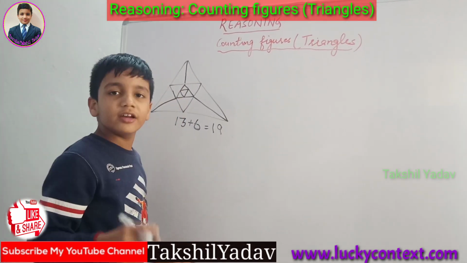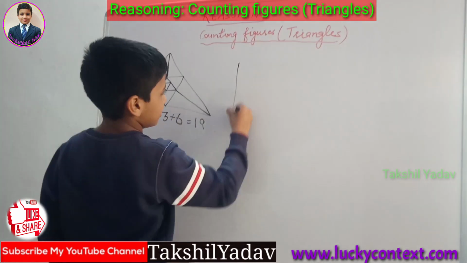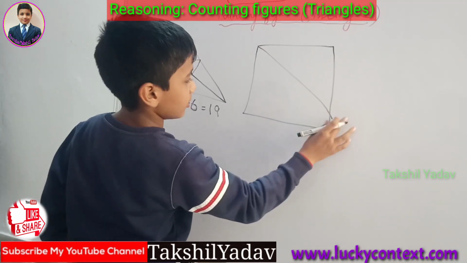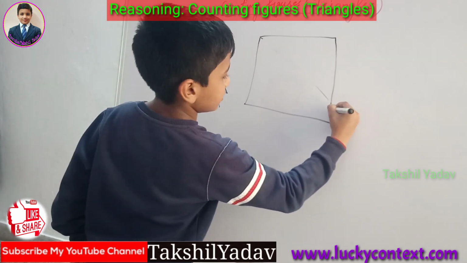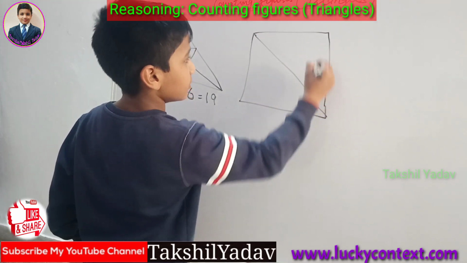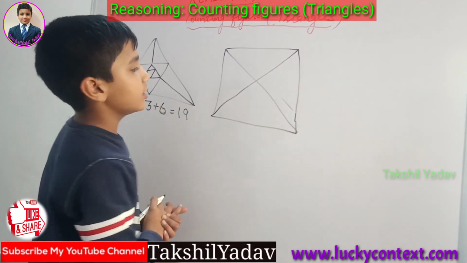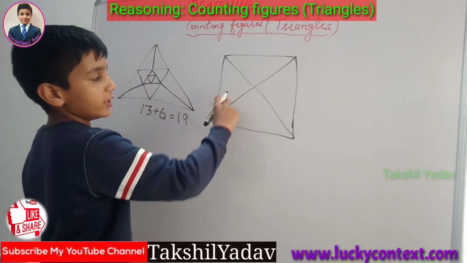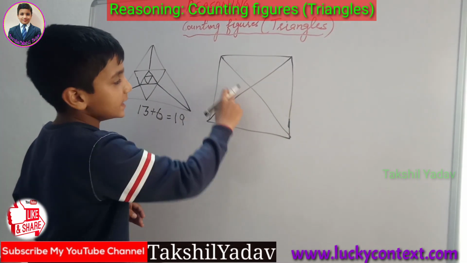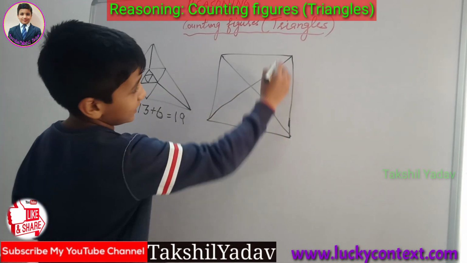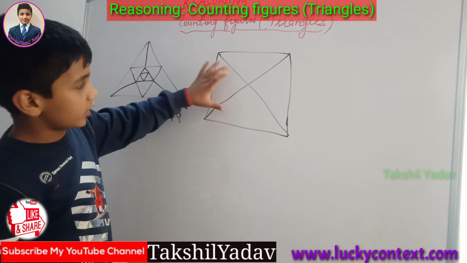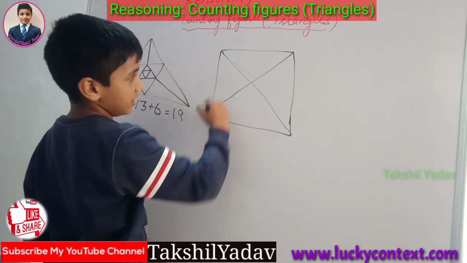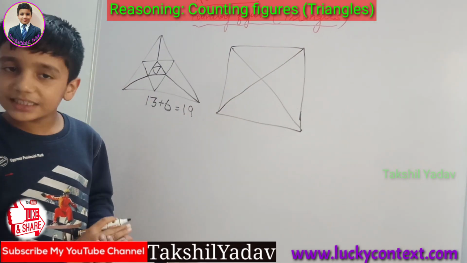Now comes how to find triangles in squares. In this figure, we can easily tell that there are 1, 2, 3, 4 and 5 and 6 and 7 and 8 and one outermost 1, 2, 3, 4, 5, 6, 7 and 8 triangles in this figure.